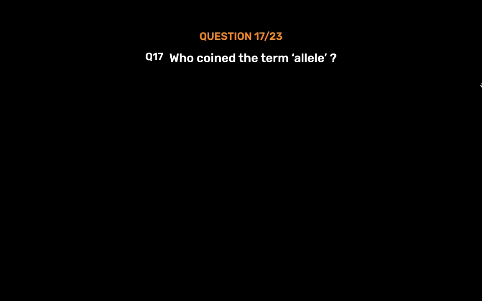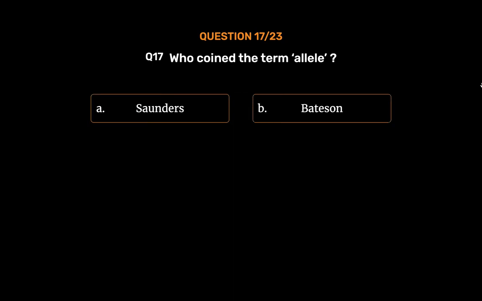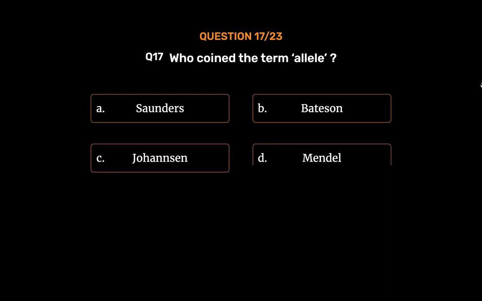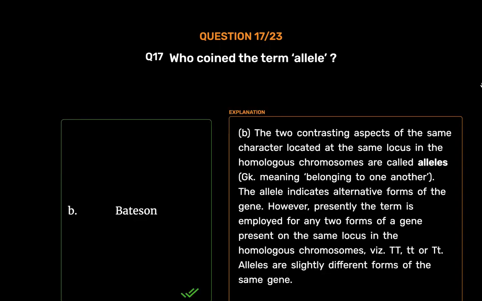Question number 17. Who coined the term allele? Option A, Saunders; option B, Bateson; option C, Johansson; option D, Mendel. The correct answer is option B, Bateson. The two contrasting aspects of the same character located at the same locus in the homologous chromosomes are called alleles. The word is Greek, meaning belonging to one another. The allele indicates alternative forms of the gene.